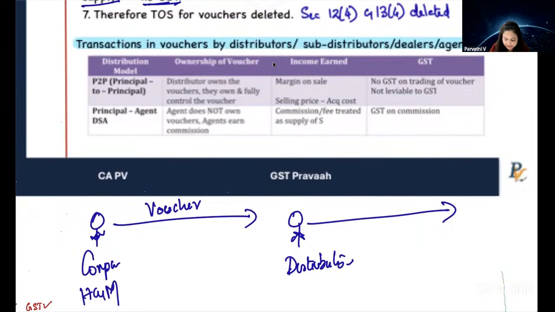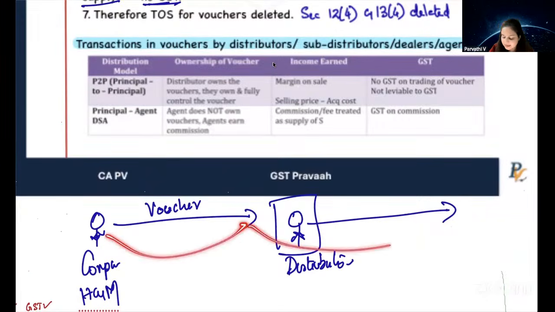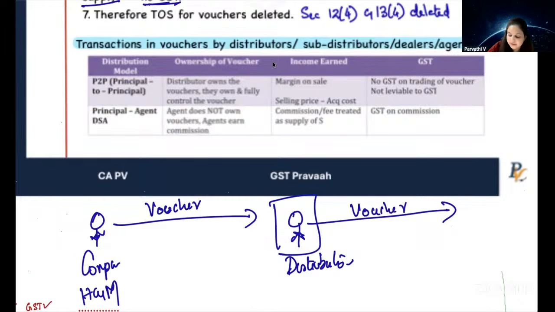Let us assume and take an example, H&M. If you want, you don't have to go to H&M to buy their vouchers. They have their distributors at various places. If you want vouchers of H&M, you can just go to the distributor, pay 10,000 rupees and get the vouchers of H&M. So what is this distributor doing? They are buying and selling vouchers. This type of transaction is called principal to principal transaction. What does it mean? A person is supplying a voucher to another person. That person is again supplying the voucher to another person.